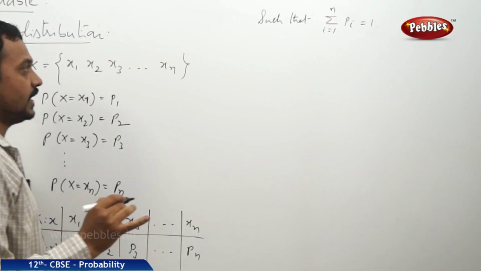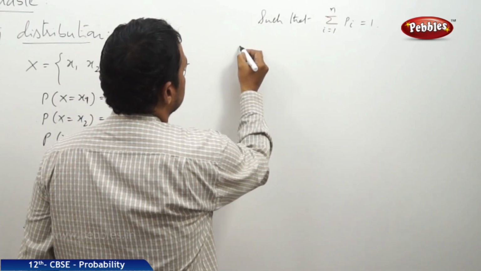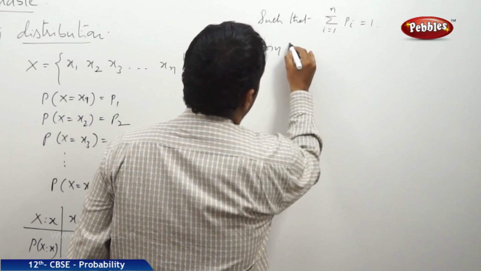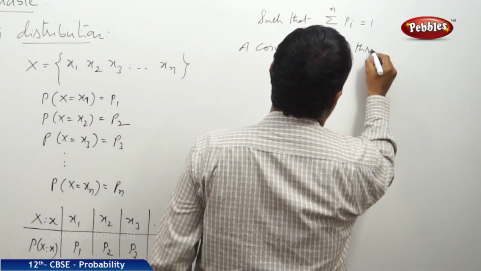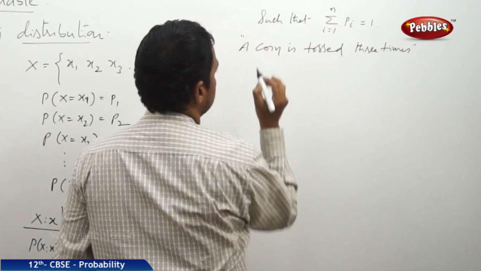Now, let's take one example. Suppose a coin is tossed 3 times.